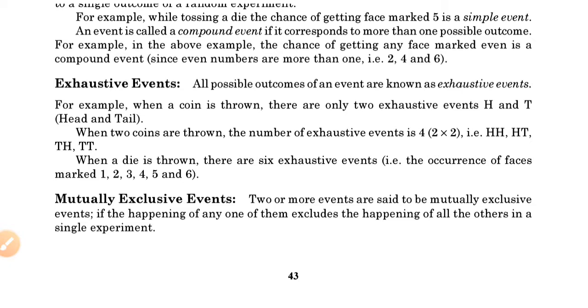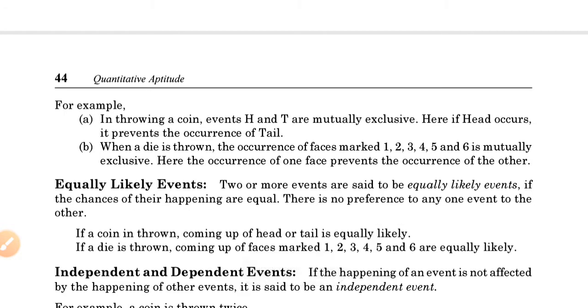Some events are mutually exclusive events. Two or more events are said to be mutually exclusive if the happening of any one of them excludes the happening of all the others in a single experiment. For example, in throwing a coin, events H and T are mutually exclusive. If head occurs, it prevents the occurrence of tail, and similarly, if tail occurs, it prevents the occurrence of head.